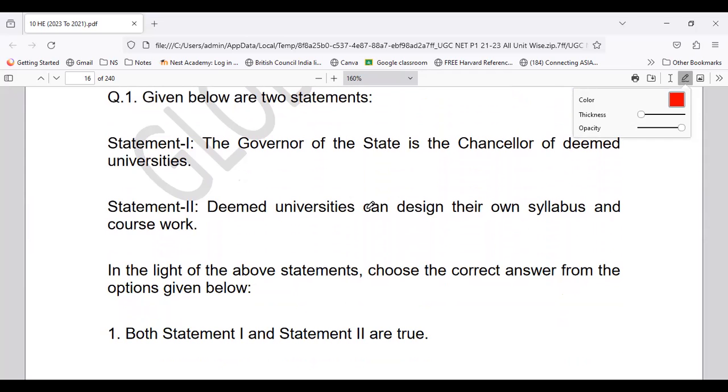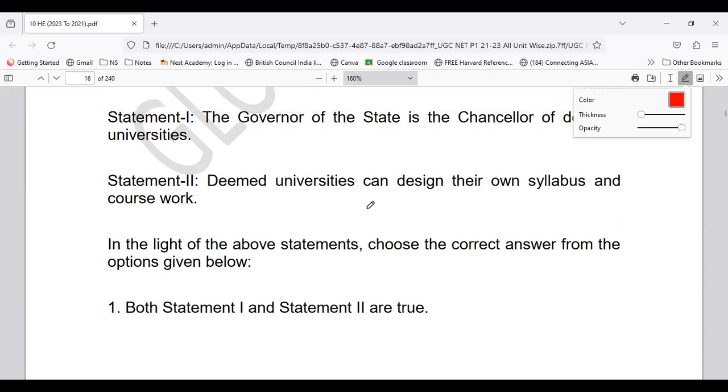And yes, there are statements coming basically on this topic. Again, deemed universities, private universities. So you should be very well versed with these concepts.